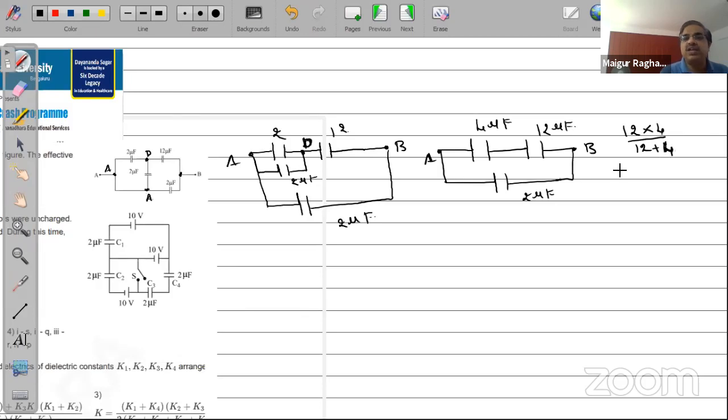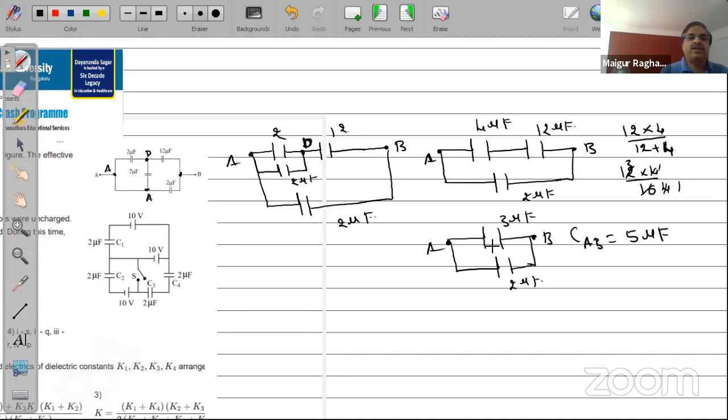So 12 into 4 divided by 16, 4 ones are 4, 4 threes are 12. So this basically will become 3 microfarad capacitors connected with a 2 microfarad capacitor to give you point A and B. Fantastic, isn't it? So CAB will be equal to 3 plus 2 is 5 microfarad capacitor.